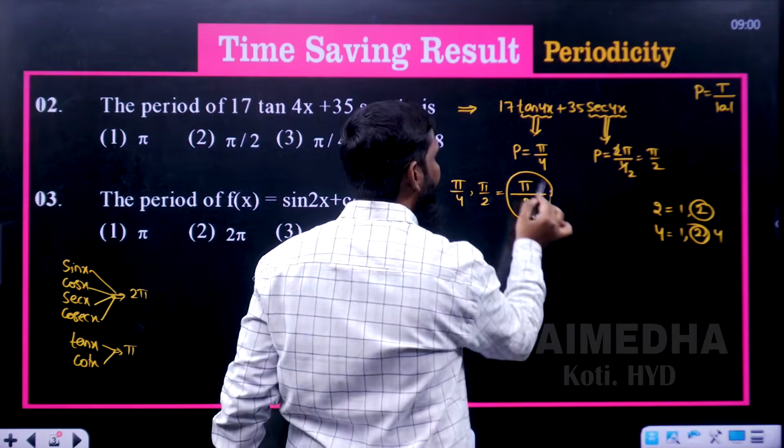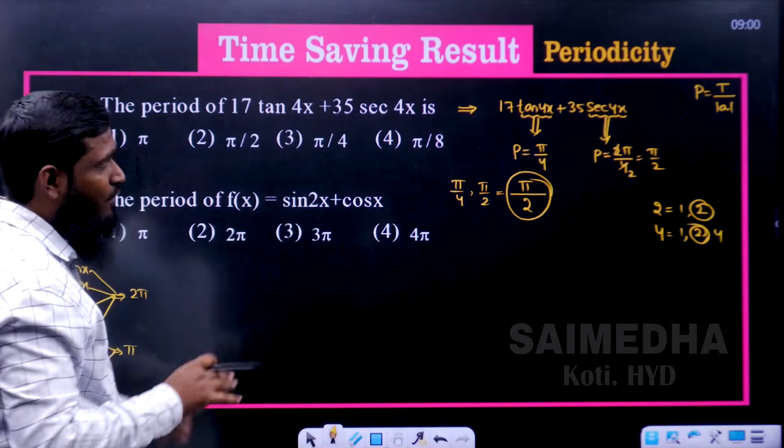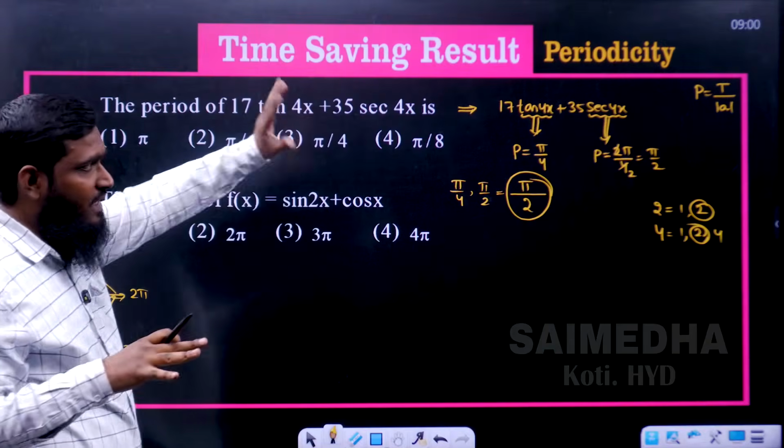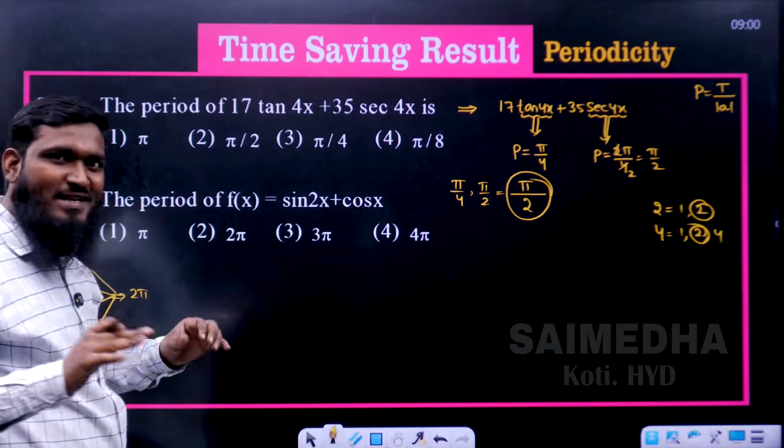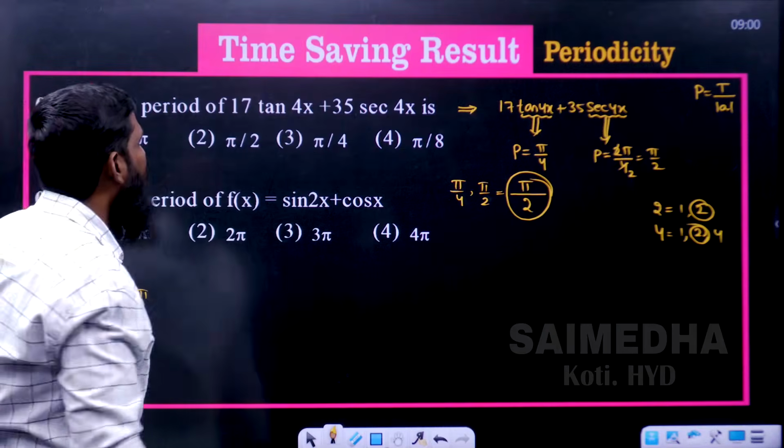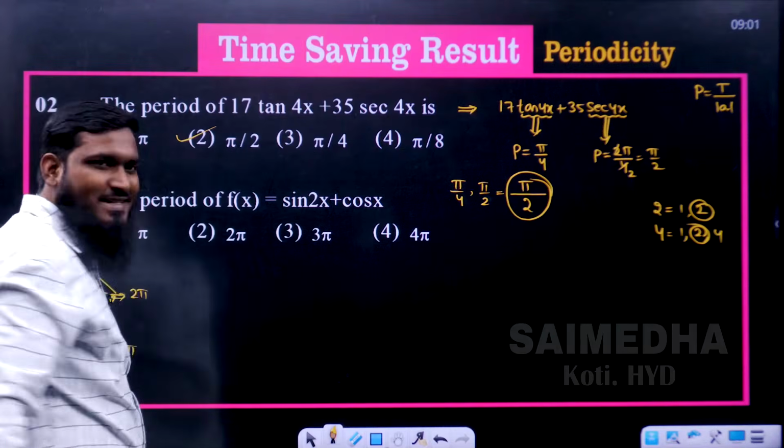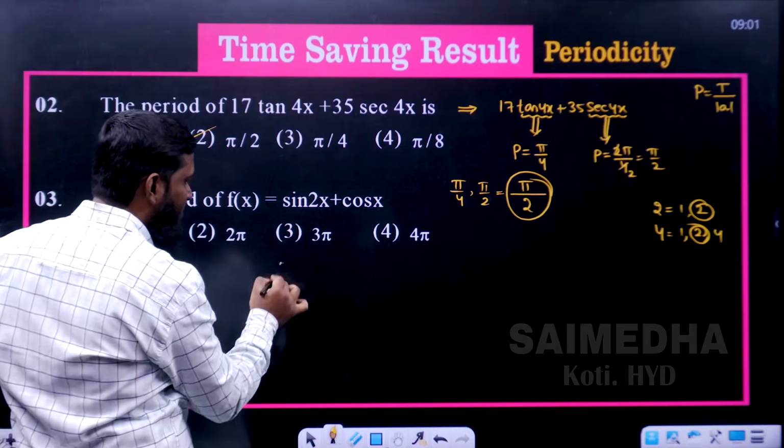So what is the answer we are getting? Pi by 2. Now for the first question's explanation I have taken this much time. From the next question onwards we can solve it directly. Now pi by 2 means which option? The second option is correct. Now let us see this question.